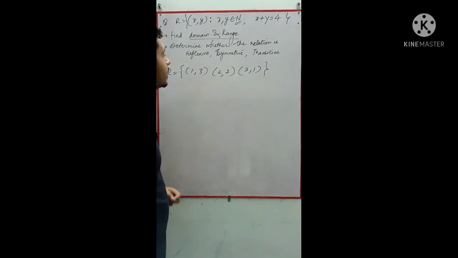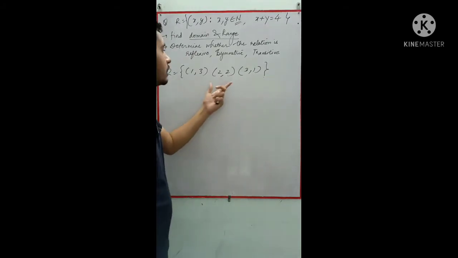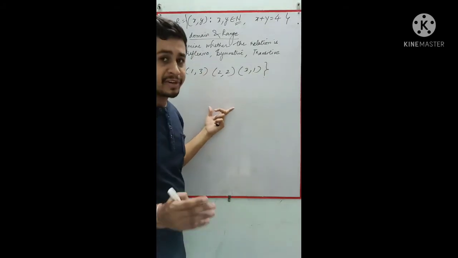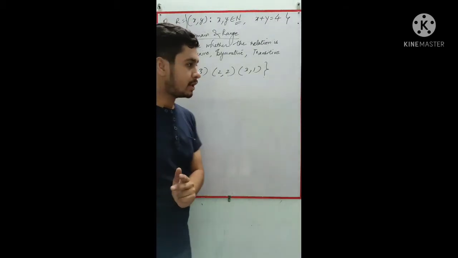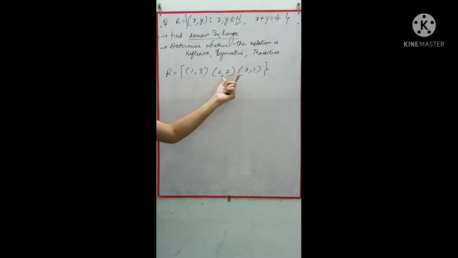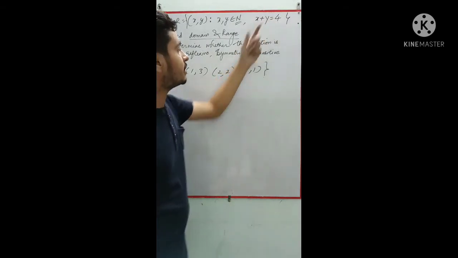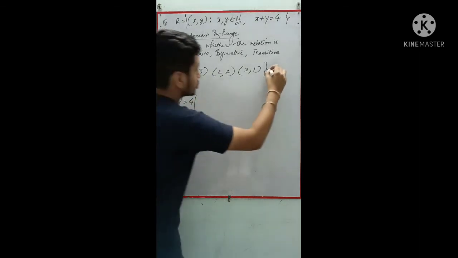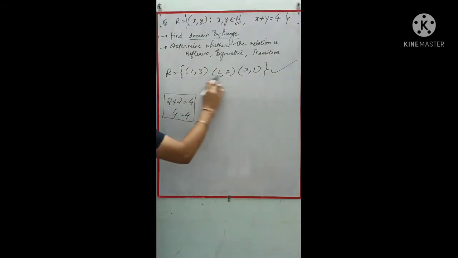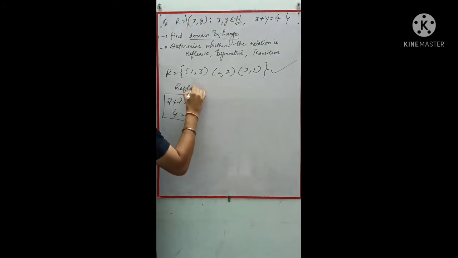As we have seen in the definition, if A is related to A, you can see you got (2, 2). That is, 2 is related to 2 and it is also satisfying our equation. If I put x as 2 and y as 2, we are getting 4 equal to 4. This is satisfying the equation. So yes, we say that this relation is a reflexive relation.